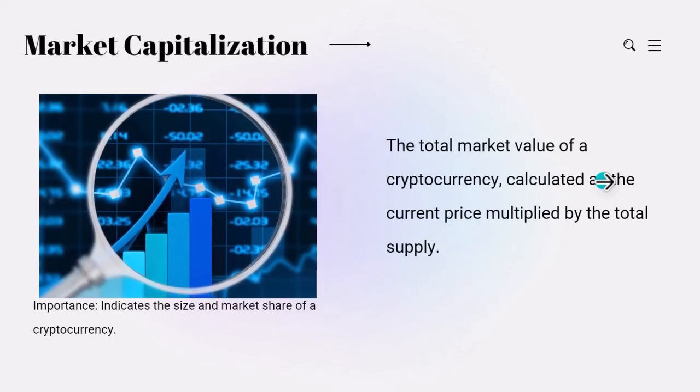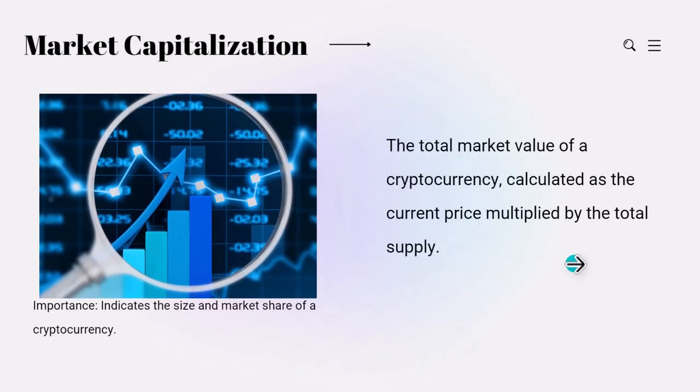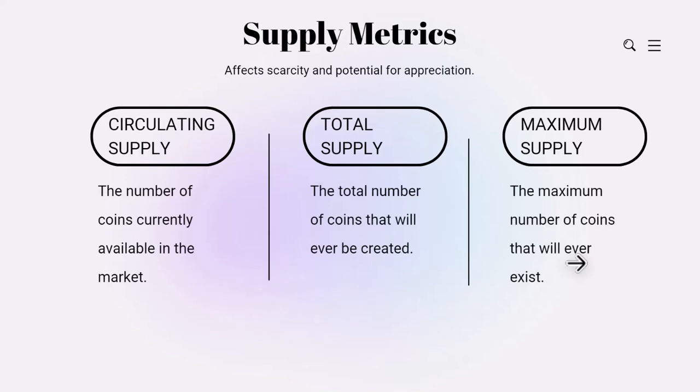The first thing is the market capitalization. It is the total market value of a cryptocurrency. You use the current price and multiply it by the total supply. That way you get the market capitalization. The importance of this is to indicate the size and market share of a cryptocurrency, which is very important when you're making a fundamental analysis. After the market capitalization has been done, we go into the supply metrics.